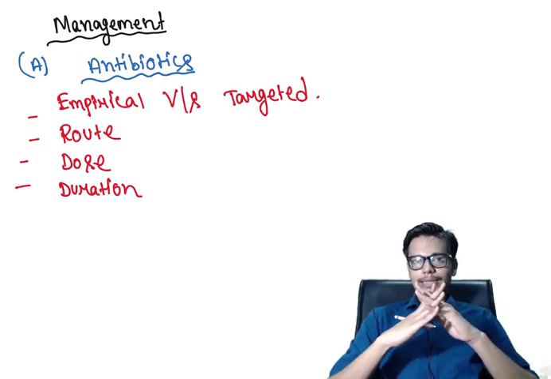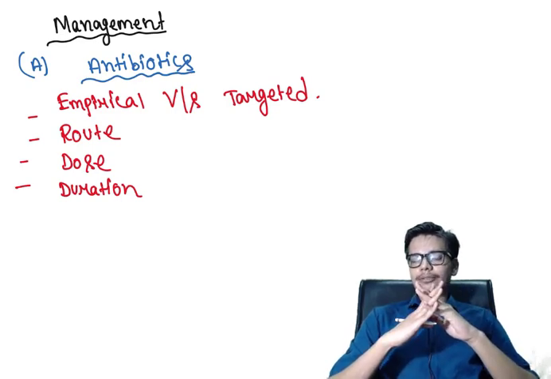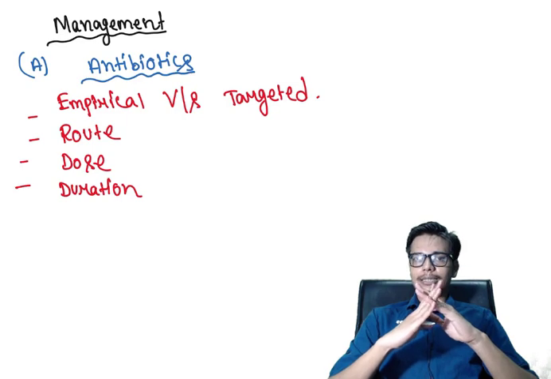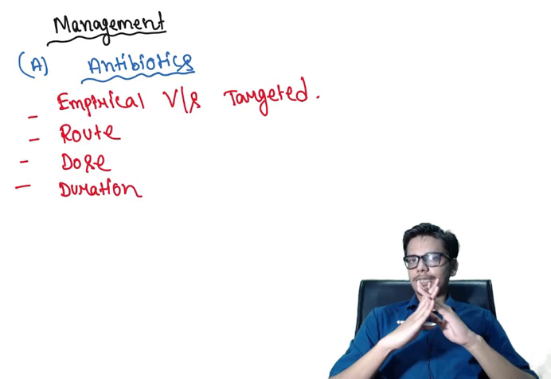If you give a short duration of antibiotic therapy, less than the recommended duration, this will lead to resistance of the organism, or to recurrence of the disease, and the infection will not be completely healed.